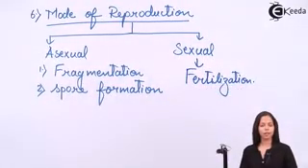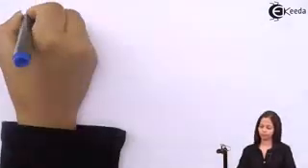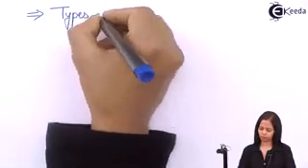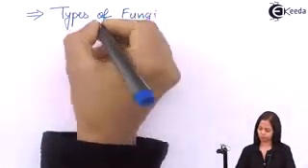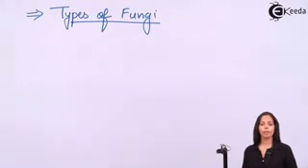Next we are going to study types of fungi. There are four major types of fungi. They are called Phycomycetes, Ascomycetes, Basidiomycetes and Deuteromycetes. Why are they called mycetes?